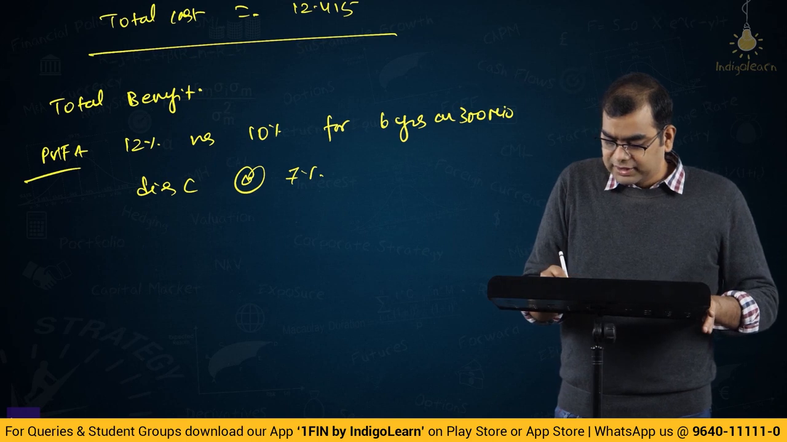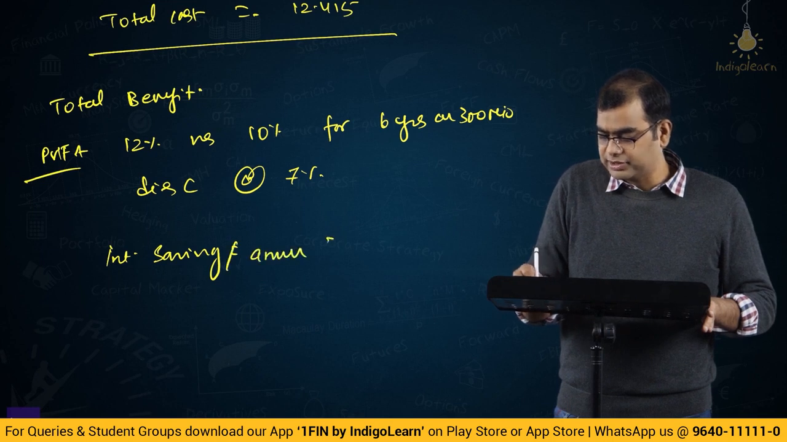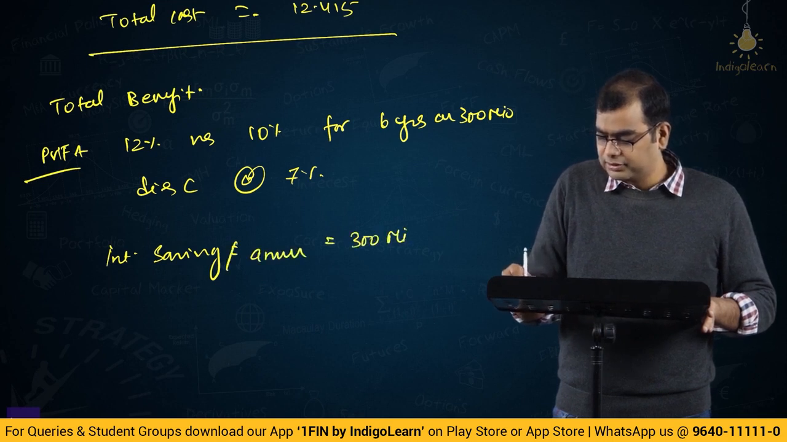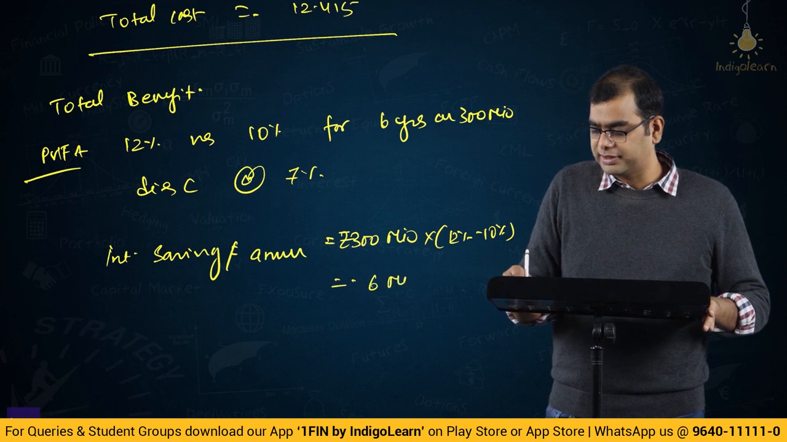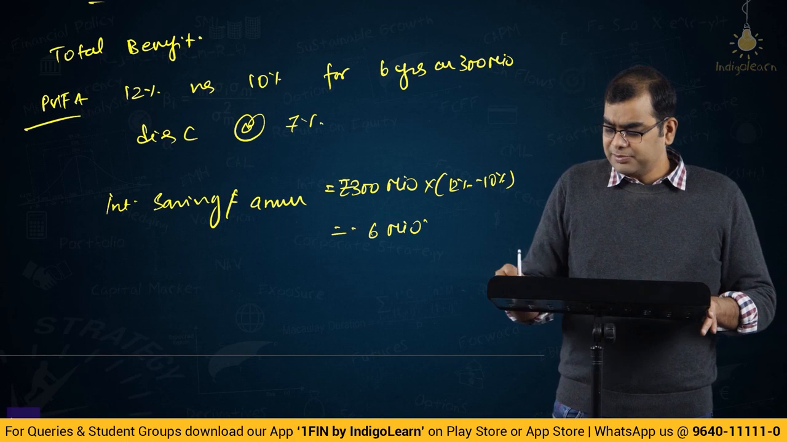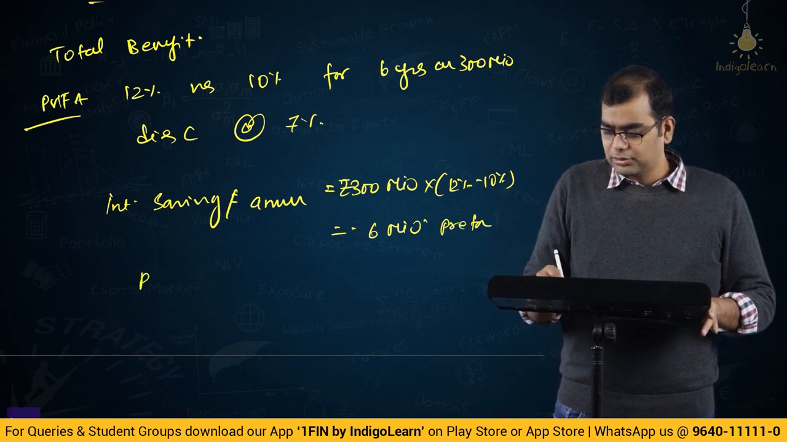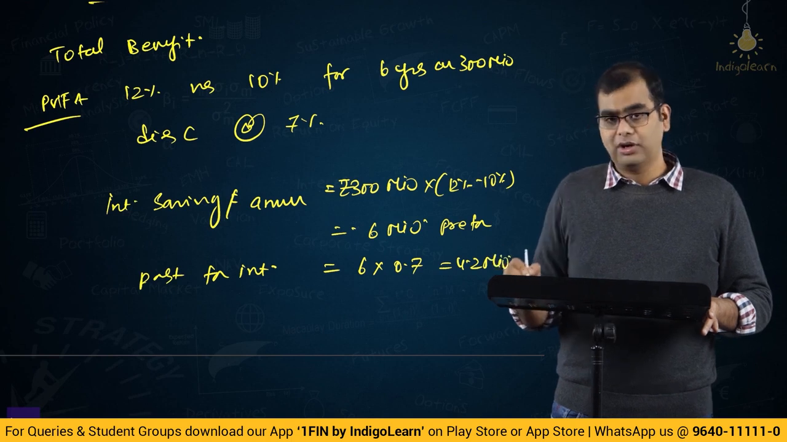So, interest saving per annum is equal to 300 million into 12% minus 10%, that is 2%. 2% on 300 million is 6 million. This interest saving is pre-tax. Post-tax interest is 6 into 0.7, that is 4.2 million.